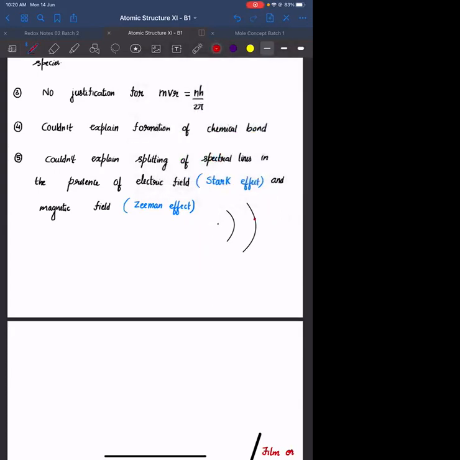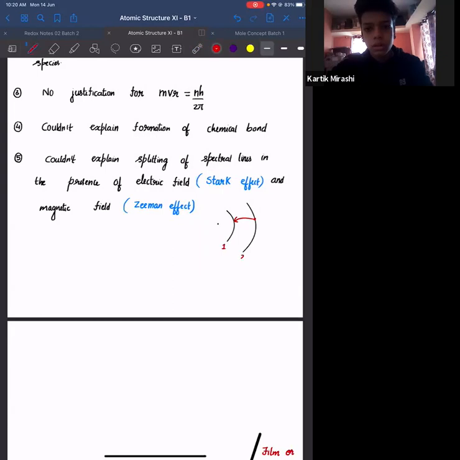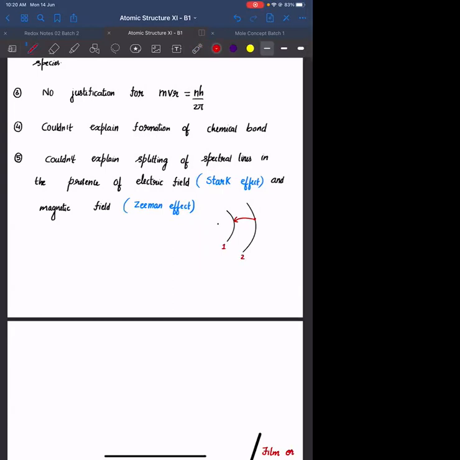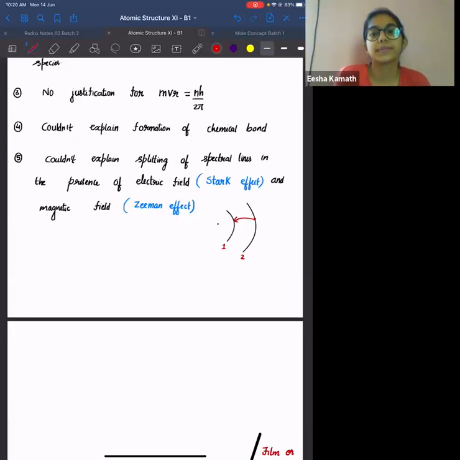Whenever you are having an electron coming from 2 to 1, how many different types of photons will you expect? This is n equals 1, and this is n equals 2. There is a transition from 2 to 1. Please tell me how many different types of photons will you expect? 1. There has to be only one energy photon.